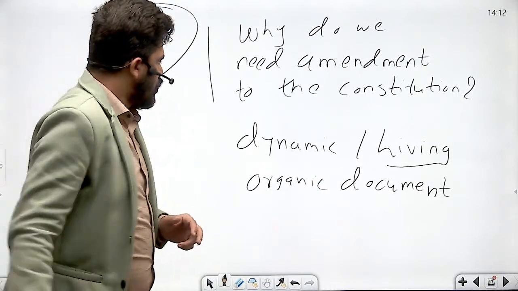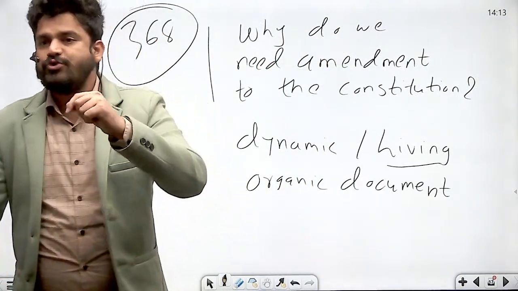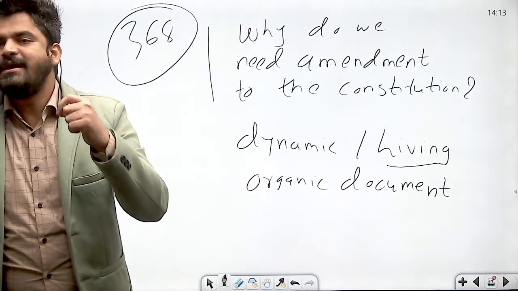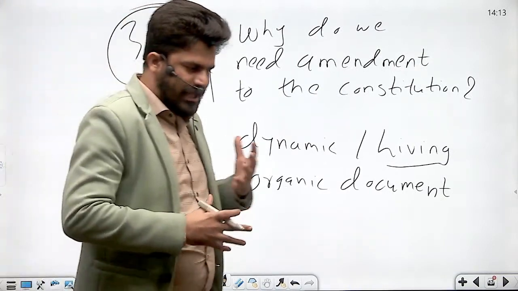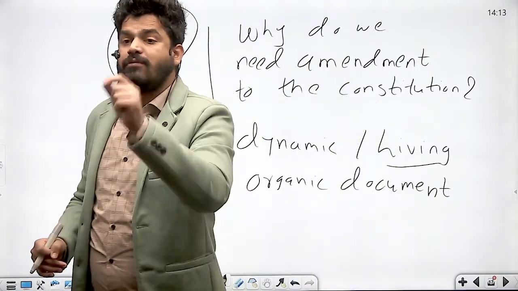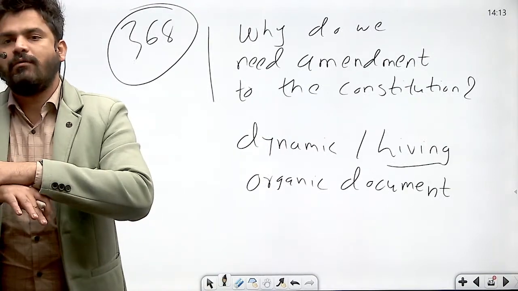Right? So, even Jawaharlal Nehru, in the Constituent Assembly, said that even though we want the Constitution to be as permanent as possible, you cannot make Constitution rigid or permanent forever.